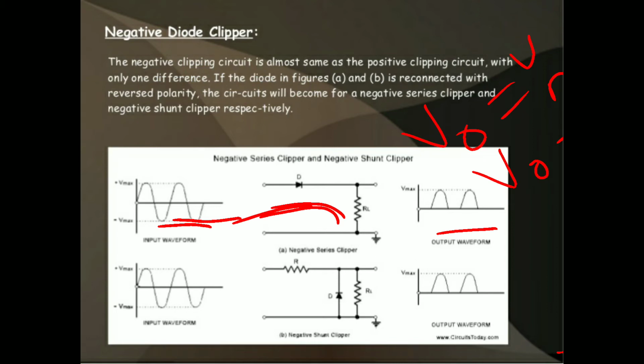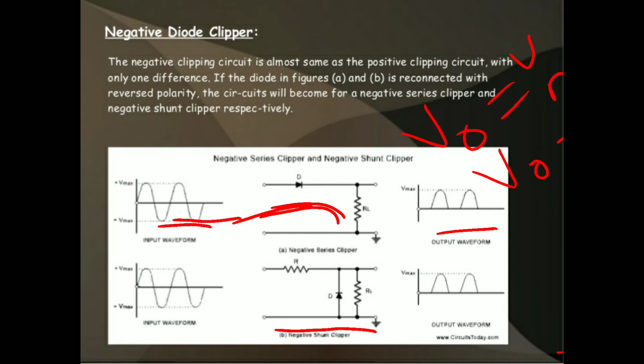Let us see another topic, that is the negative shunt clipper. In the negative shunt clipper, the diode has to be connected in shunt to the load resistor. This is the circuit diagram of the negative shunt clipper. First of all, we are considering one input signal, that is a full cycle.